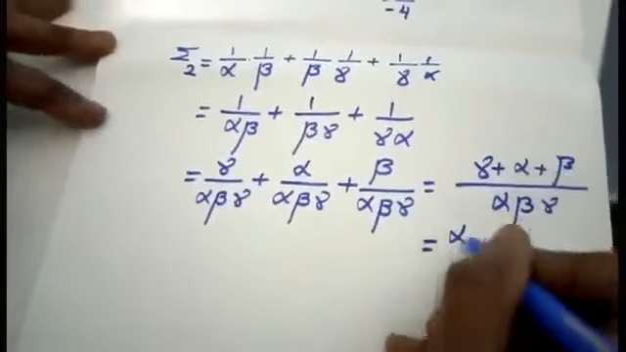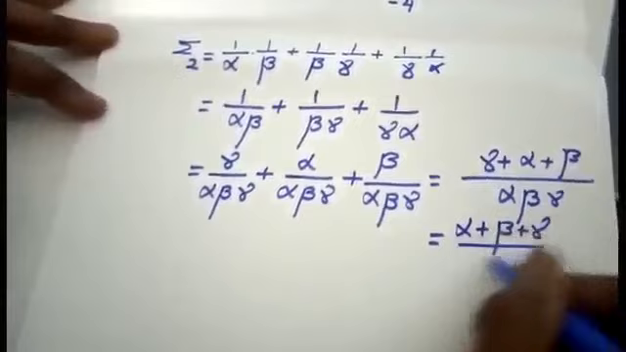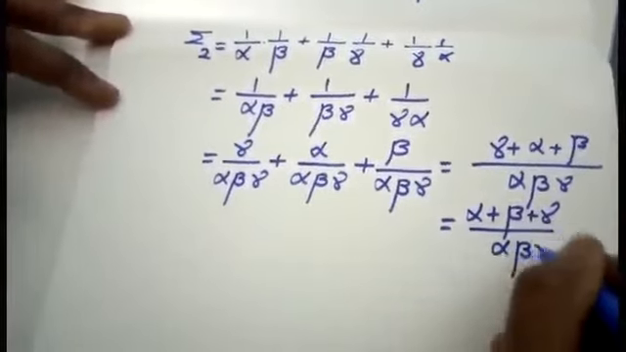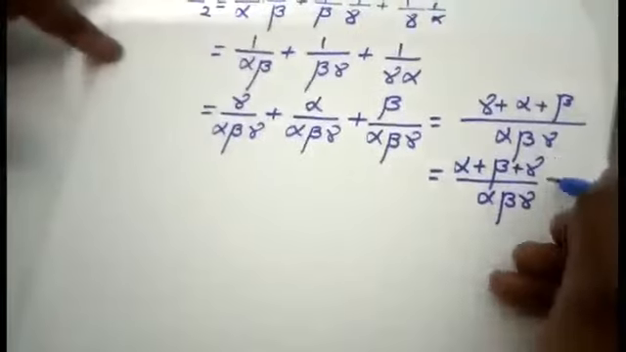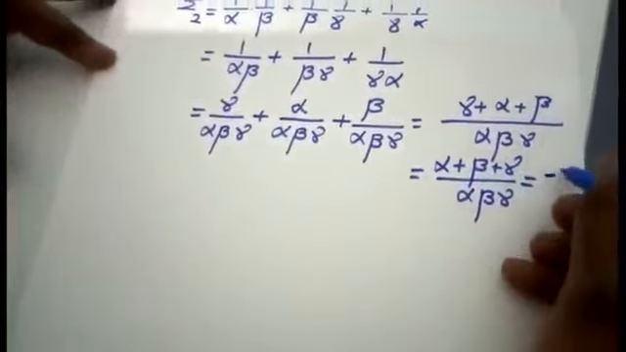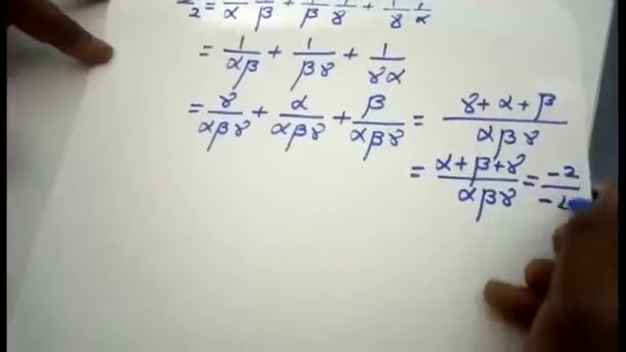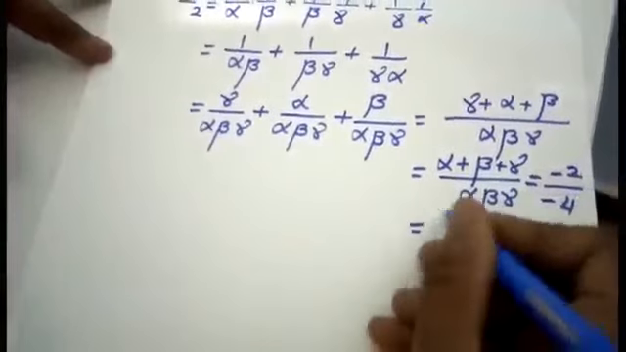I'll rearrange and show you. Alpha plus beta plus gamma divided by alpha, beta and gamma. What is the value I'm getting here, students? Alpha plus beta plus gamma, we found out the value. That is, the value is minus 2 divided by alpha, beta, gamma, which is minus 4. If you calculate, you will get the answer as 1 by 2.